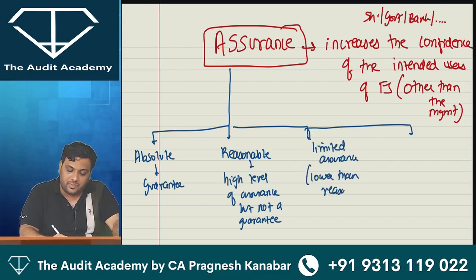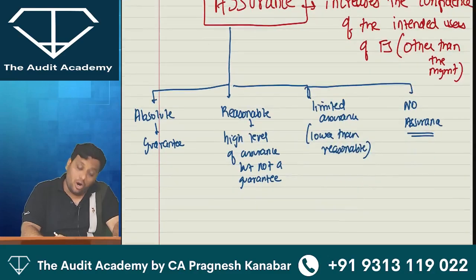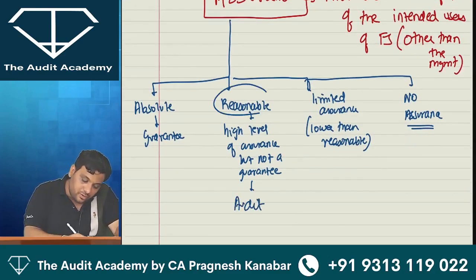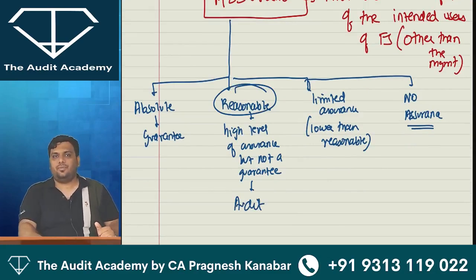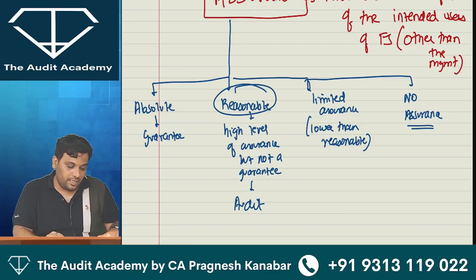Lower than reasonable is called limited assurance. And fourth is that we just don't give any kind of assurance. Audit is over here, reasonable assurance. All right, I will show you practically also.